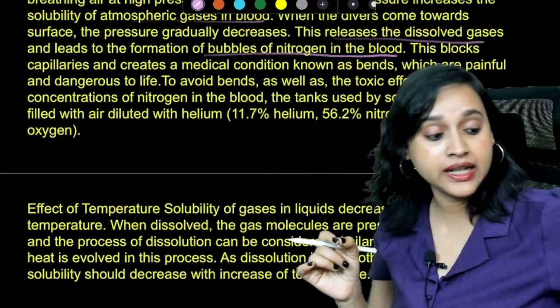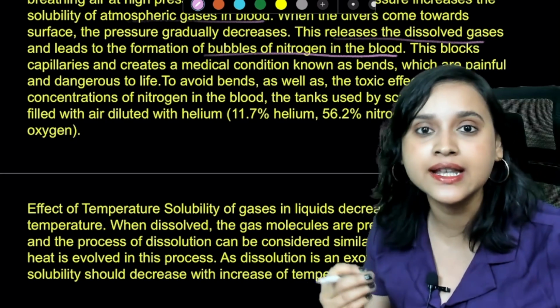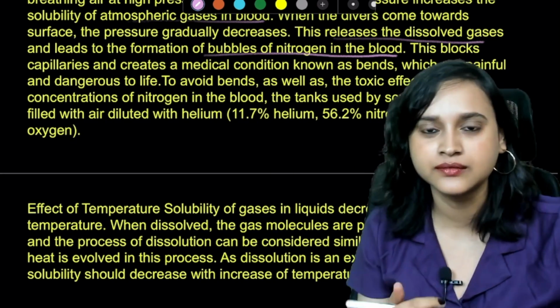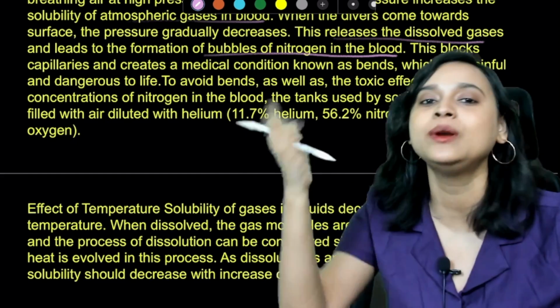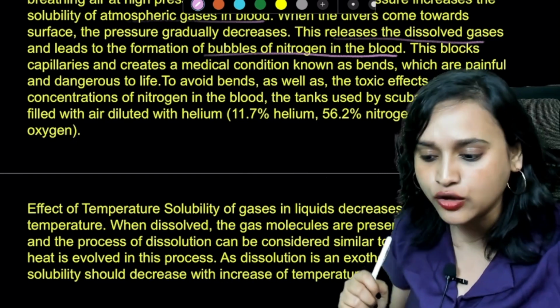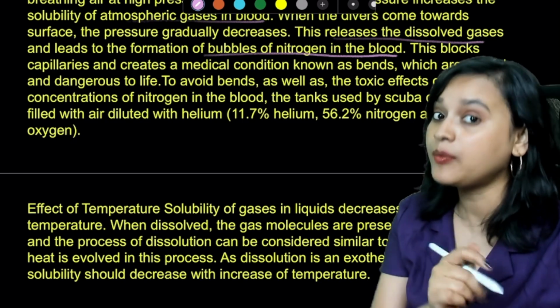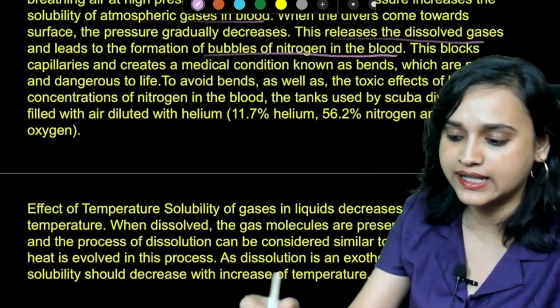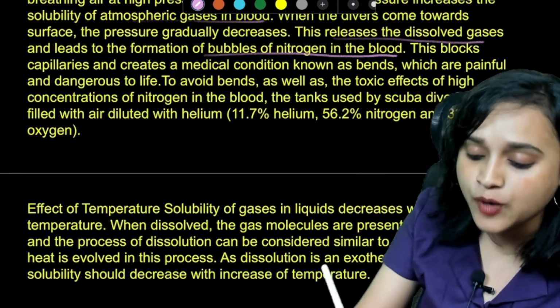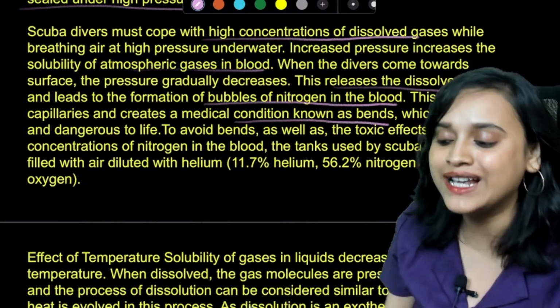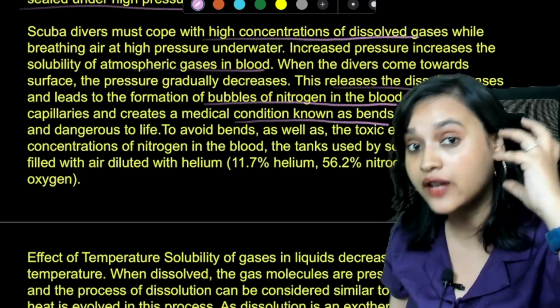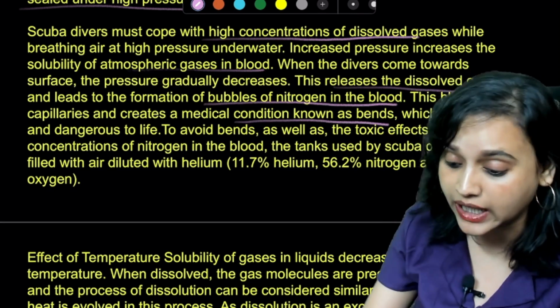Now, in the capillaries, if you have nitrogen bubbles, how will blood flow? Blood also needs space to flow. If bubbles come into that space, how will blood flow? Blood will not be able to flow. That means what can happen? People can die if blood is not flowing. Is that right? Absolutely. This blocks the capillaries and creates a medical condition known as bends. And these are very painful. They are, of course, dangerous to life. That means that people can die.